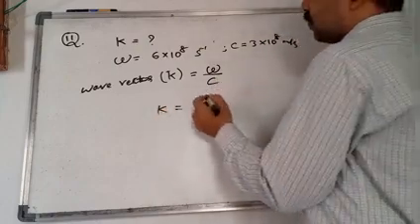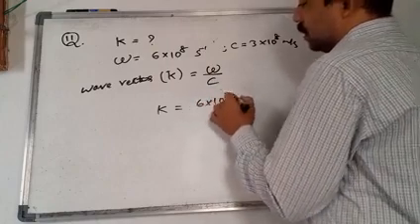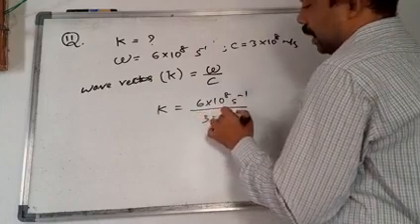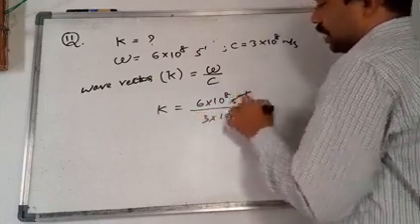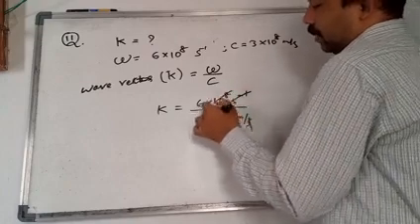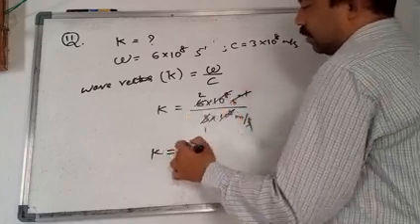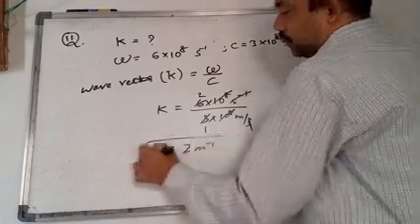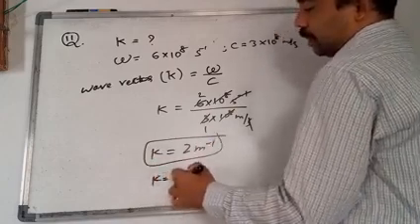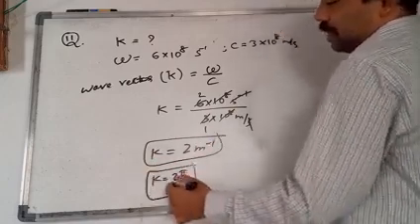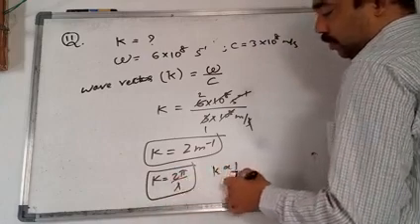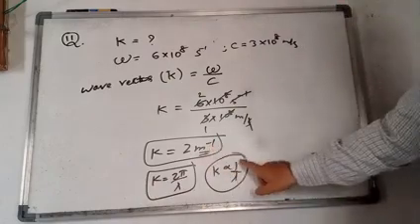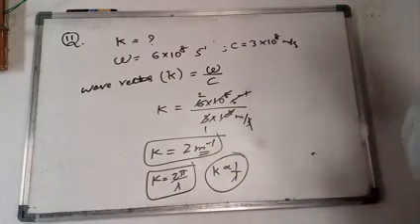k is equal to 6 into 10 to the power of 8 per second divided by 3 into 10 to the power of 8 meter per second. So second gets cancelled, 10 power 8 cancels, and 6 by 3 gives 2. So k is equal to 2 per meter, because k is equal to 2 pi by lambda. So k is inversely proportional to lambda. That's why, since it is by lambda, meter becomes per meter.